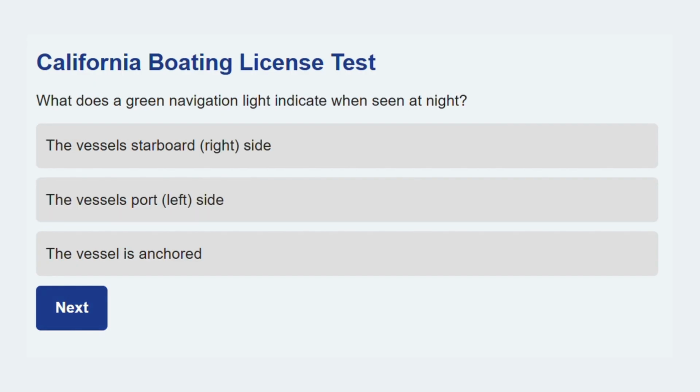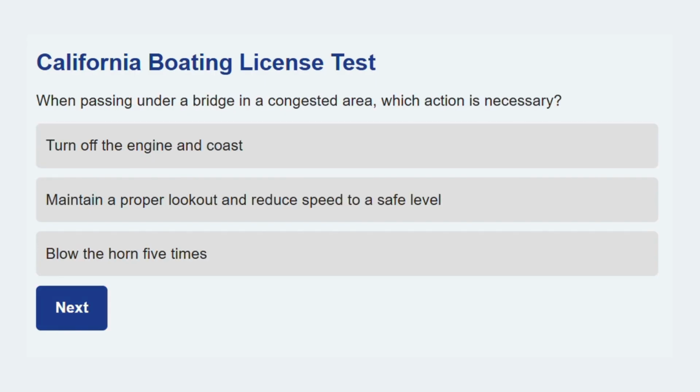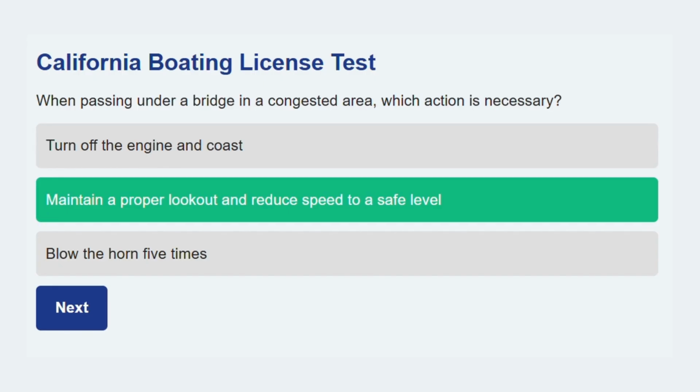Let's see this one. What does a green navigation light indicate when seen at night? The vessel's starboard, right side. The green light is mounted on the right side of the boat. Next question up. When passing under a bridge in a congested area, which action is necessary? Maintain a proper lookout and reduce speed to a safe level. This ensures you can react to traffic or unexpected changes in conditions.